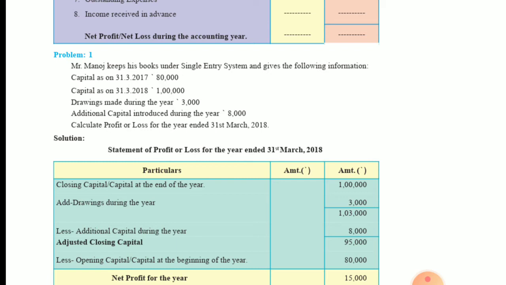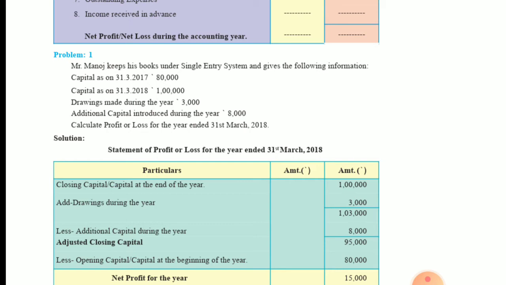Whatever drawings were made during the year, how much is it? 3000. Then additional capital introduced during the year is 8000. Calculate profit and loss for the year ended 31st March 2018.